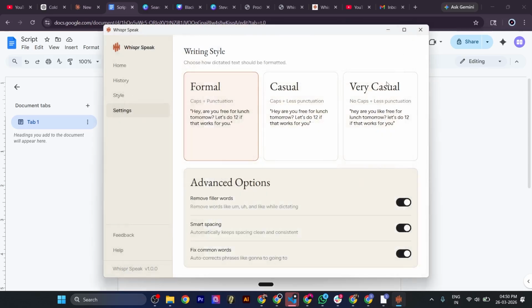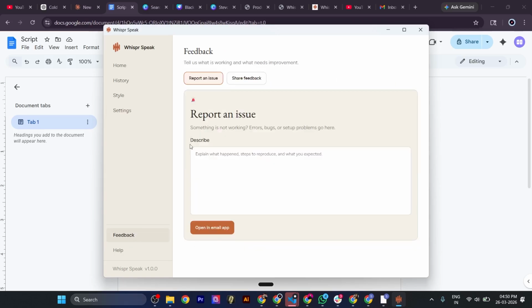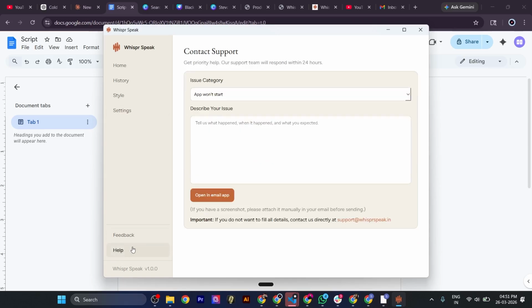There's also a feedback page inside the tab. If something isn't working the way you expected, tell us. If there's something you wish the app could do, tell us that too. And here's a help page. You write to us, we get back to you within 24 hours.